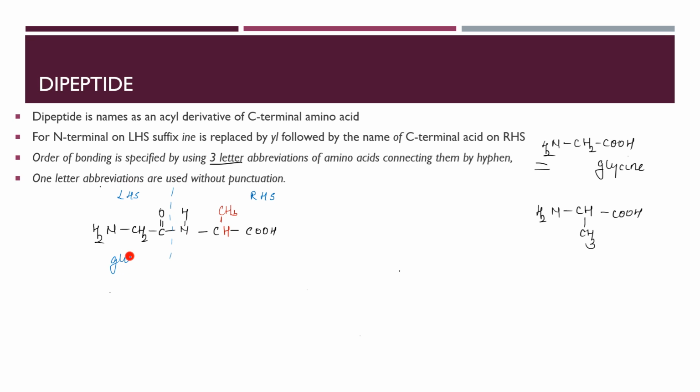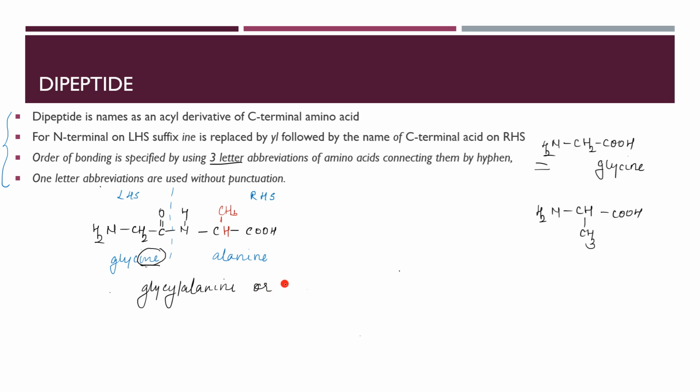Glycine. And on the right hand side? Alanine. So now the points are in front of you. What is the name over here? Yes, that's right: glycyl alanine, because only this part you are going to replace by YL. Rest remains the same, right?